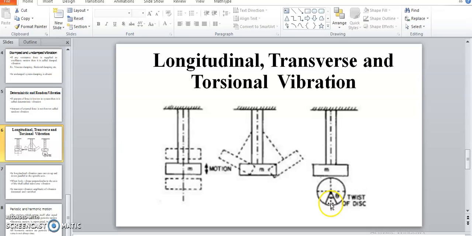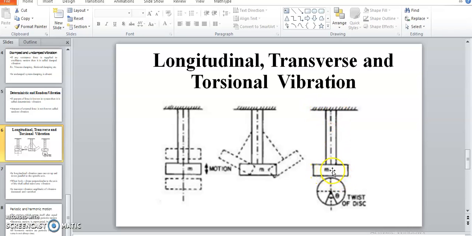So an angle of twist theta is provided in this case, and then the system is released. Suppose this disc is fixed to this shaft, and this shaft is again fixed to a support.